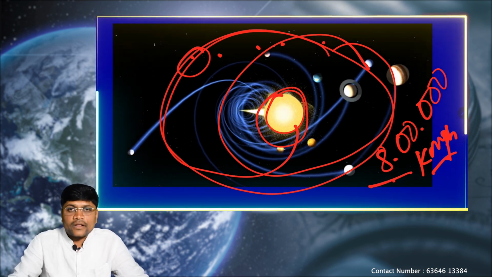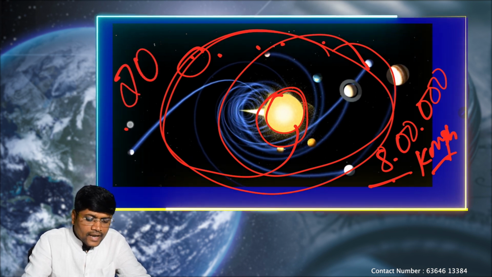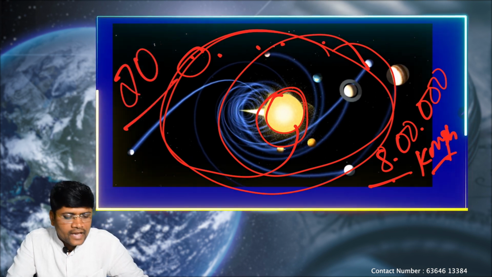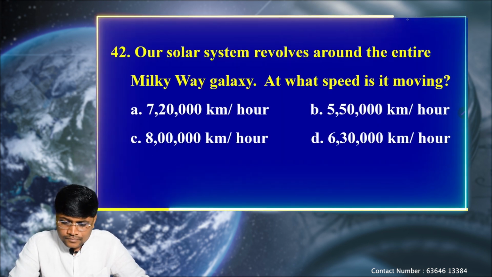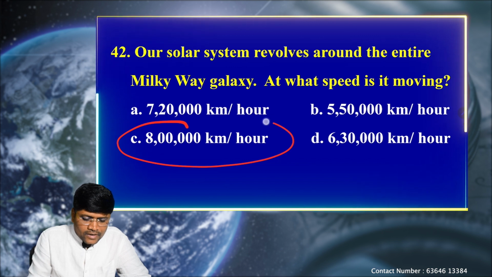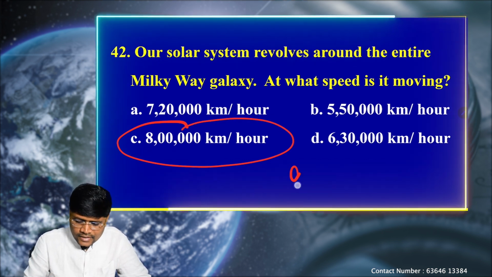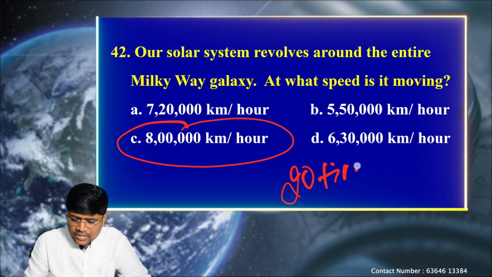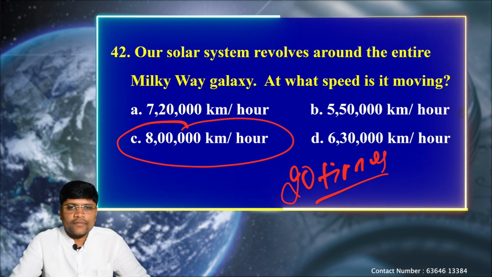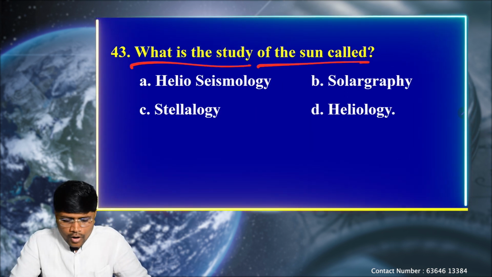From the beginning of the solar system, our sun has completely revolved around the Milky Way galaxy 20 times. So at a speed of 8 lakh kilometers per hour, the sun is revolving around the Milky Way galaxy. From the beginning of the solar system, as of now, our sun has revolved around the Milky Way galaxy 20 times. Next question, what is the study of the sun called?